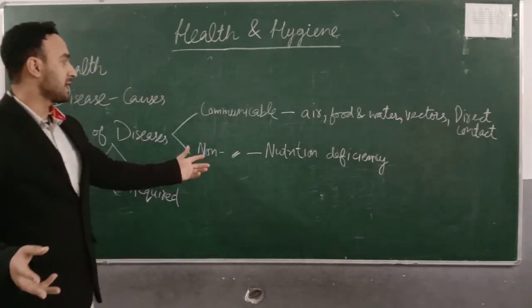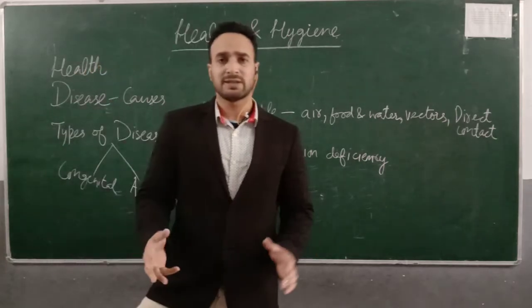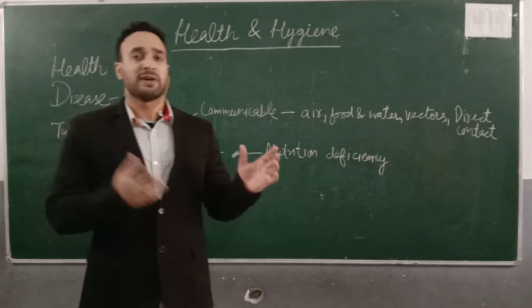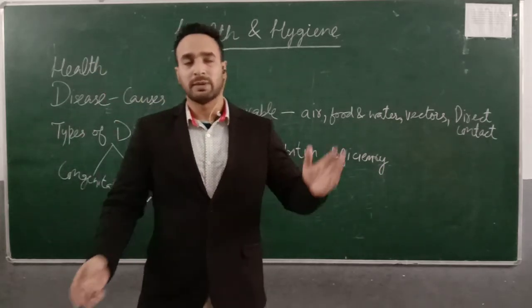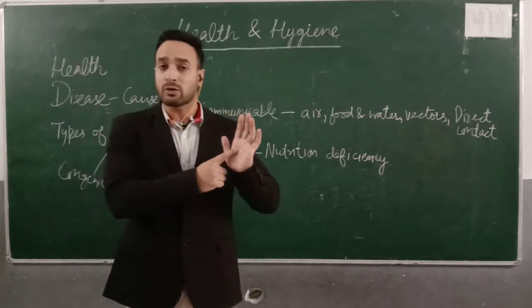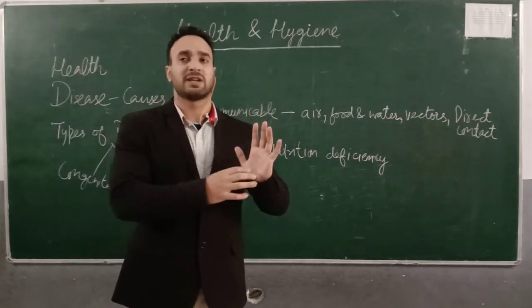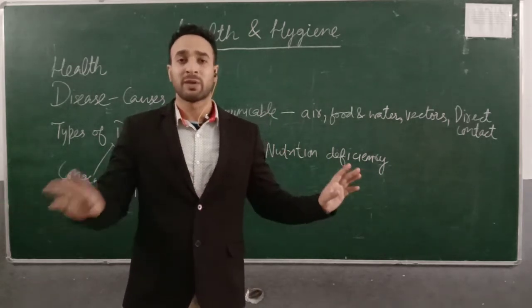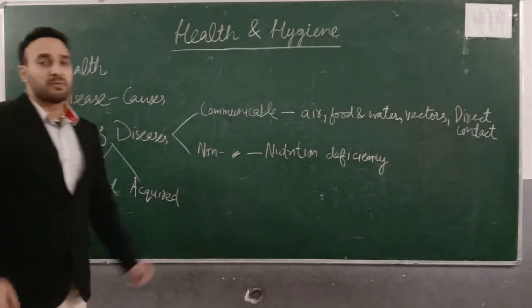And our other kind is the non-communicable disease. These are the diseases that do not get transferred from an infected person to a healthy person. If a person is infected with a non-communicable disease, there is no threat that this disease will get transferred to another person. All congenital diseases are non-communicable diseases.